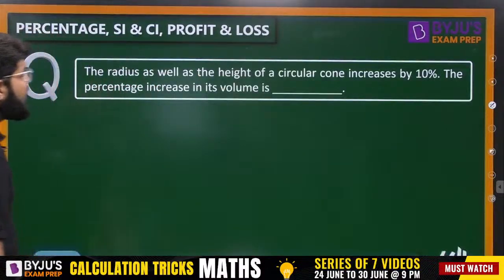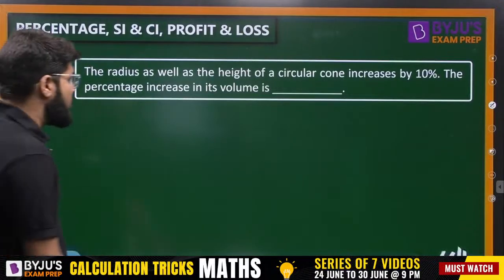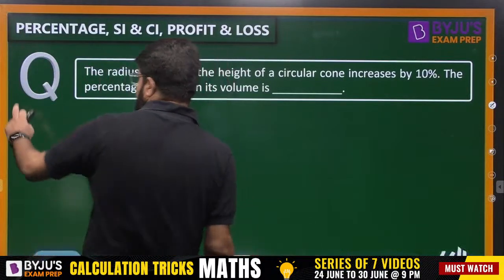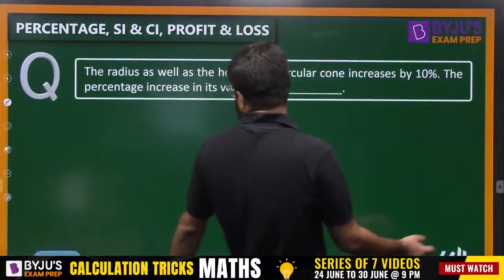Right. So the radius as well as the height of the right circular cone increases by 10%. Increases by how much? That is 10%.